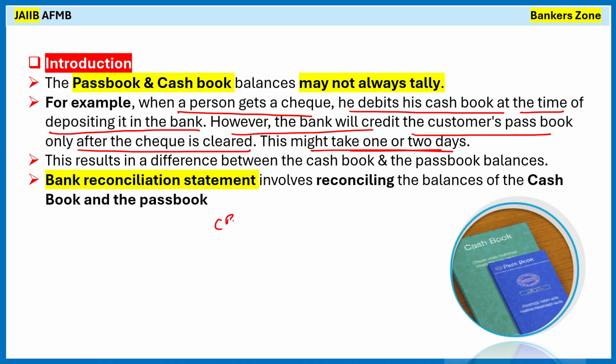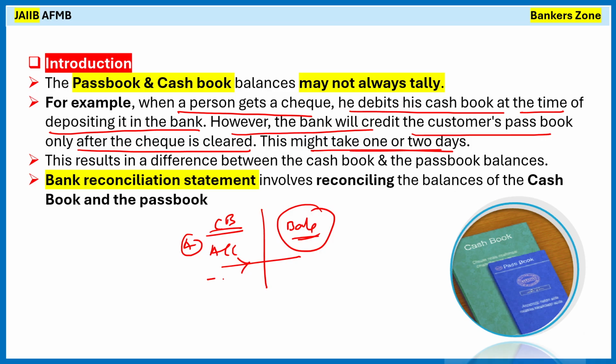So for example, here is a passbook, and here is a cash book of, say, the company ABC Enterprises. The accountant has got a check from his customer, and they deposited that check into the bank. Once the check is deposited, we know clearing may take time. Immediately, as the accountant deposits that check into the bank, he will debit his cash book, say 5,000. The check amount is 5,000. However, after 1 or 2 days, the bank will credit it in the account of that customer.